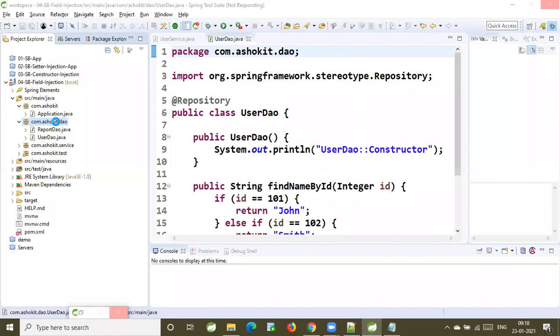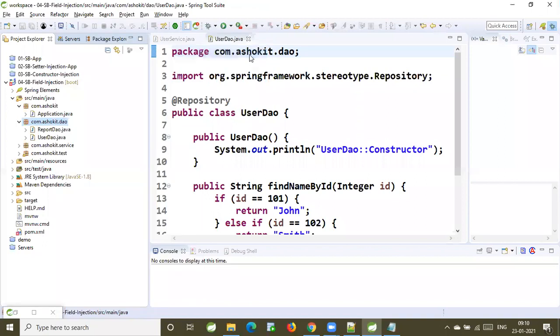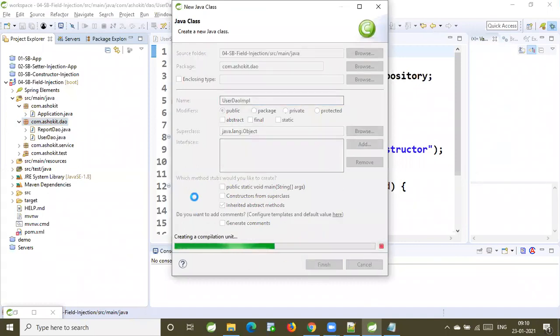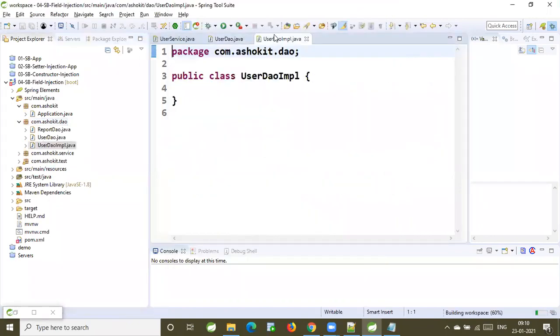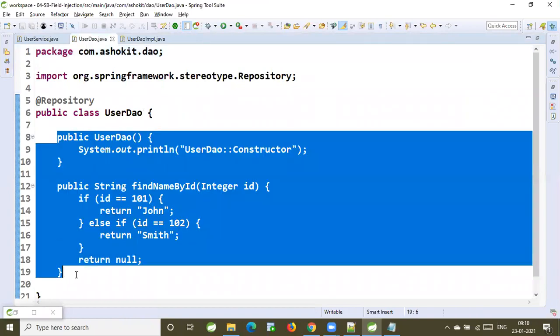For UserDAO, the IMPL class I am going to create. New class, UserDAOImpl. In that, I will write these things.